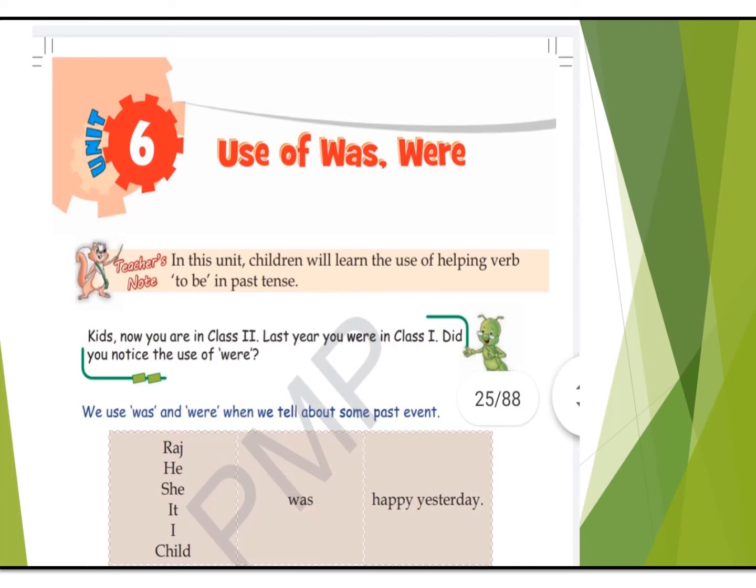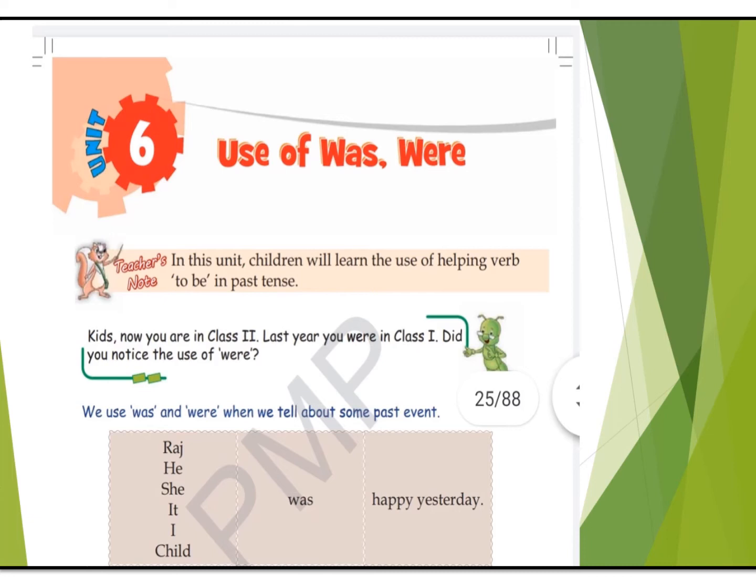So let's read it. We use was and were when we tell about some past event. So again, it is reflected here. Anything which is not happening right now, which has happened in the past, that is when we use was and were. Now let's read this table. Raj was happy yesterday. He was happy yesterday. She was happy yesterday. It was happy yesterday. I was happy yesterday. Child was happy yesterday.